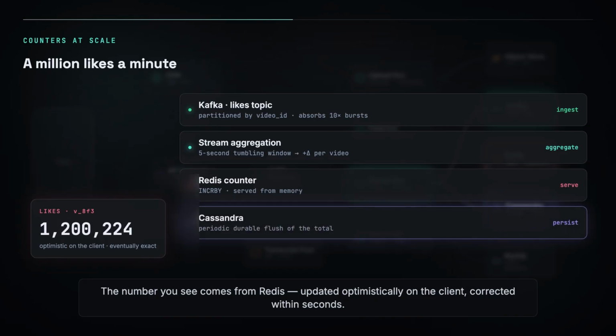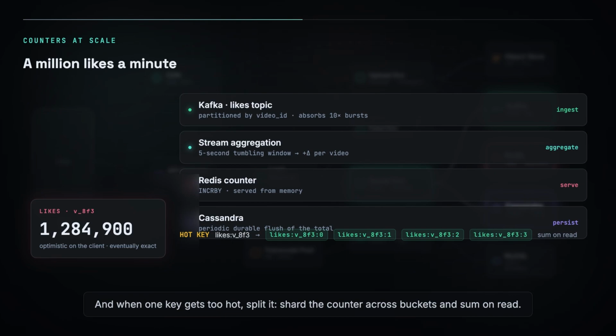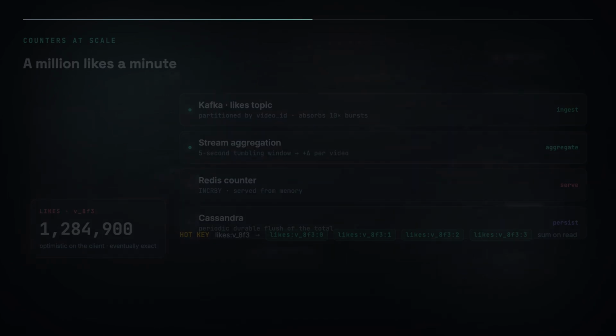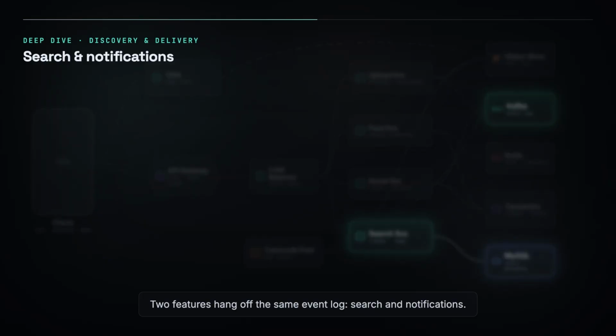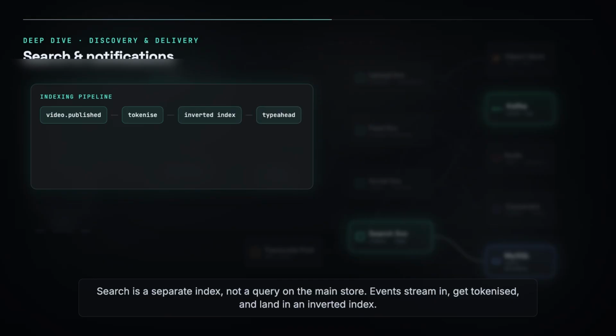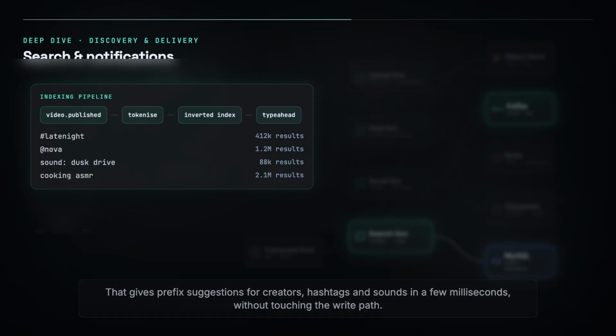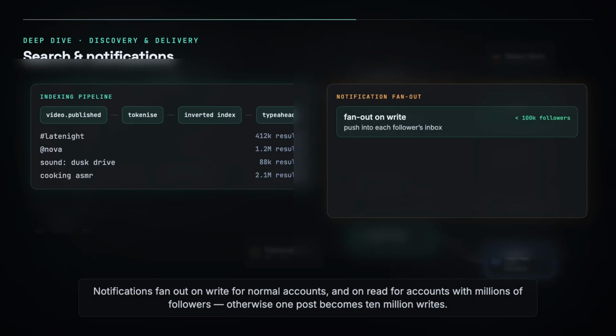Two features hang off the same event log, search and notifications. A search is a separate index, not a query on the main store. Events stream in, get tokenized, and land in an inverted index. That gives prefix suggestions for creators, hashtags, and sounds in a few milliseconds without touching the write path. Notifications fan out on write for normal accounts and on read for accounts with millions of followers. Otherwise, one post becomes 10 million writes. Both are asynchronous, so if either falls behind, uploading and watching keep working.